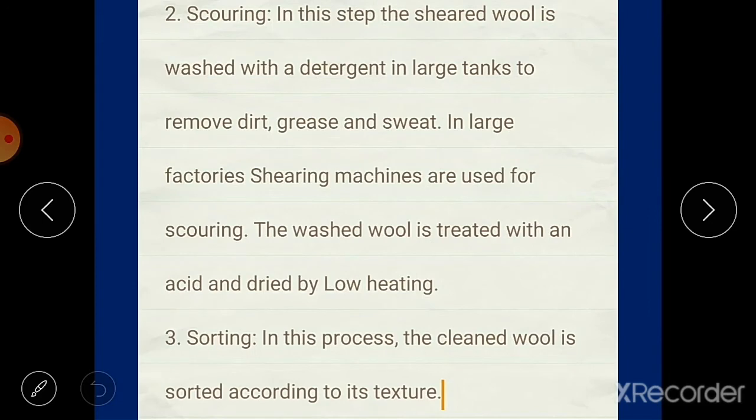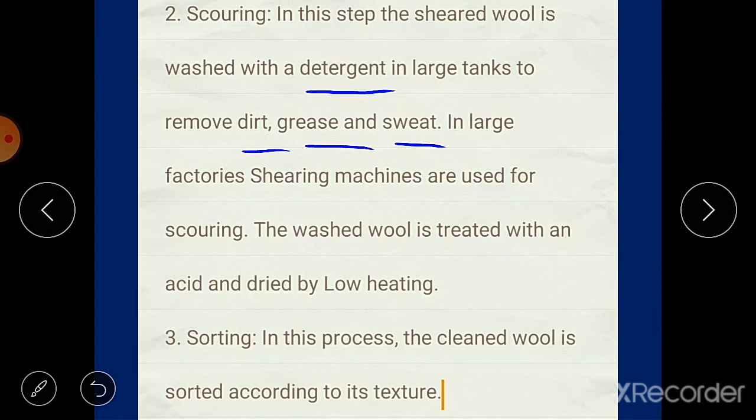Then next is scouring. In this step the sheared wool is washed with detergent in large tanks. Why? To remove dirt, grease and sweat. When this fleece is obtained from the sheep, it is not clean. It is full of dust, dirt, grease and sweat, and that's why it has to be washed.